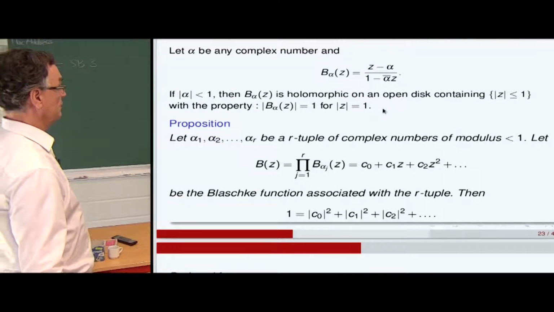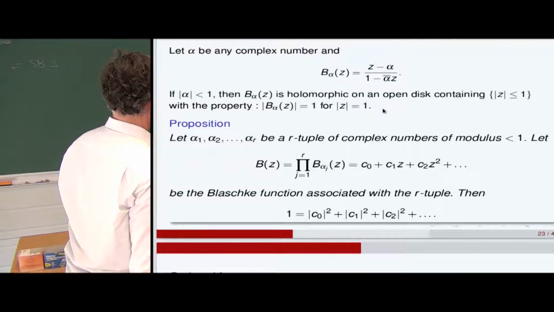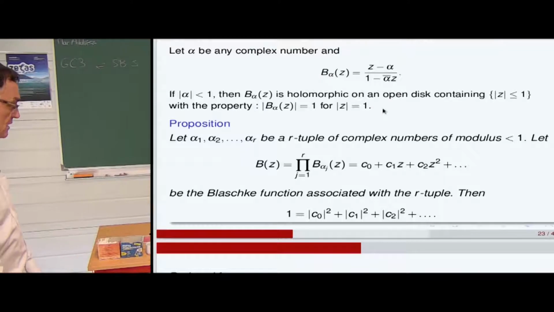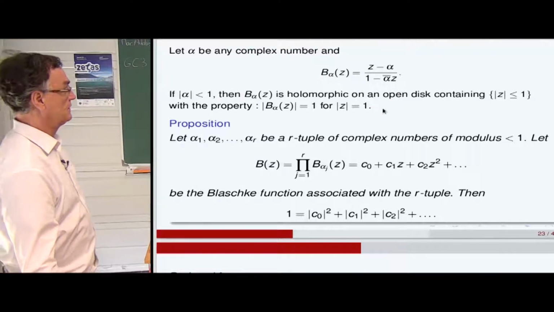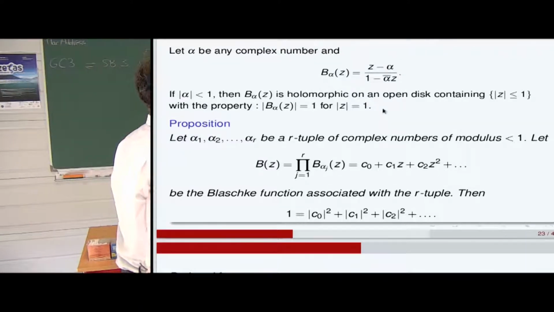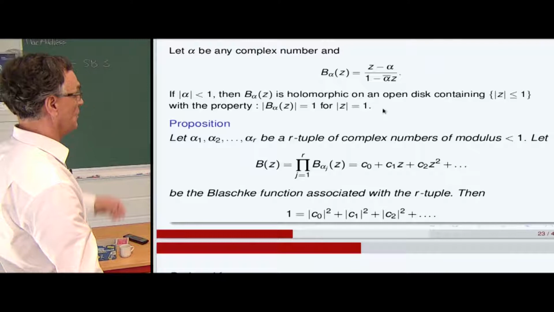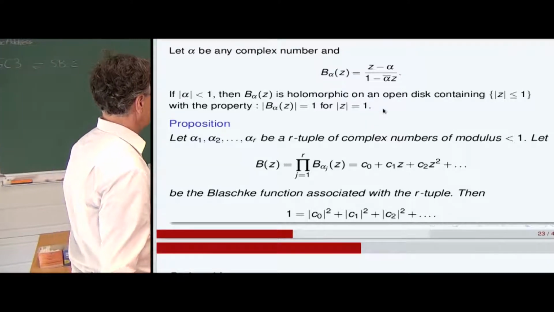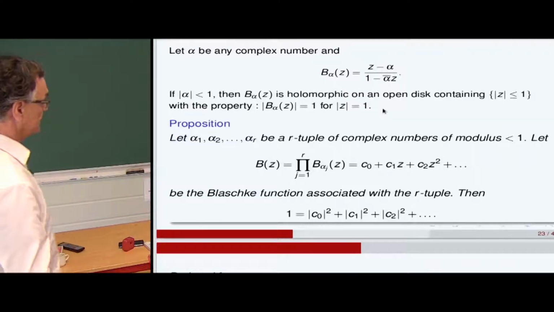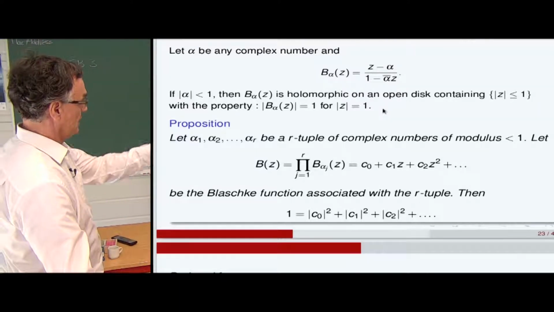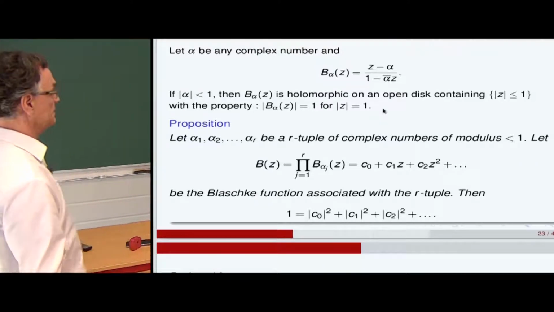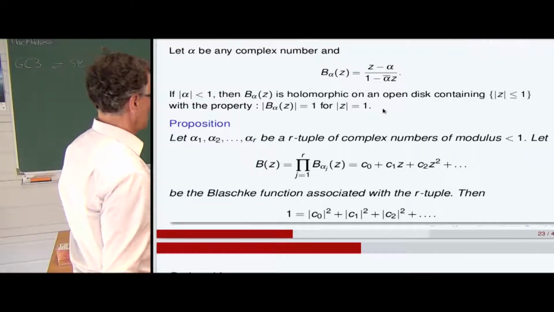So the first proposition will be general for the following. If alpha_1, alpha_2, ..., alpha_r is an r-tuple of complex numbers of modulus strictly less than 1, then B(z), the product of the individual Blaschke functions, can be written c_0 plus c_1 z plus c_2 z^2 and so on.